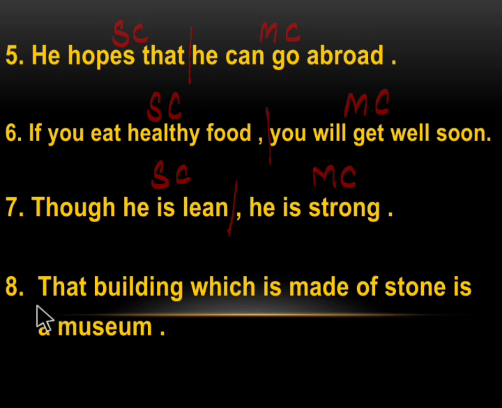That building is a museum, this underlined part is the main clause. Which is made of stone is the subordinate clause. So the subordinate clause may come before the main clause or after the main clause or it may come in between the main clause also.